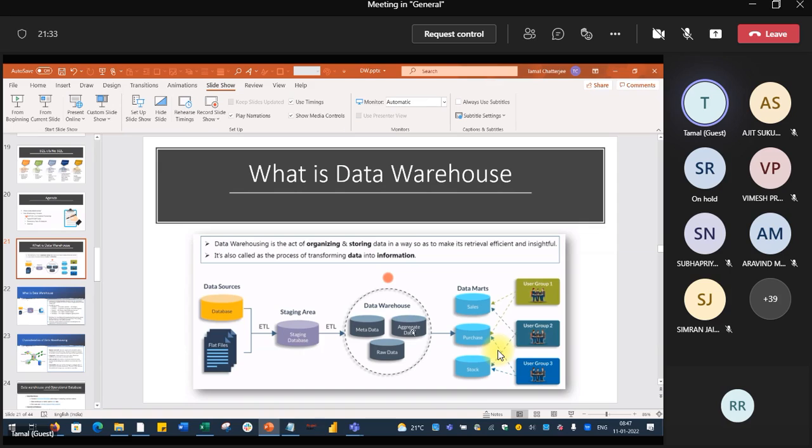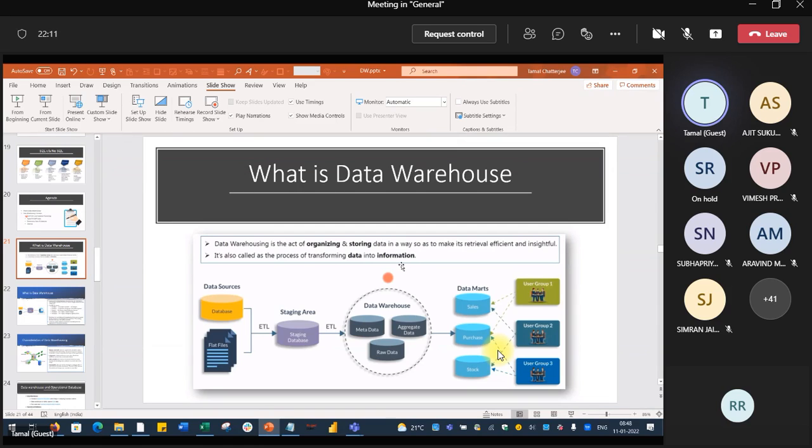From the data warehouse, which is a huge database, the concept of big data comes up. In many organizations, data warehousing is so big that you cannot run queries and get the output very easily, because with the big size it takes a lot of time. So the data warehouse is broken down into subject-wise data.